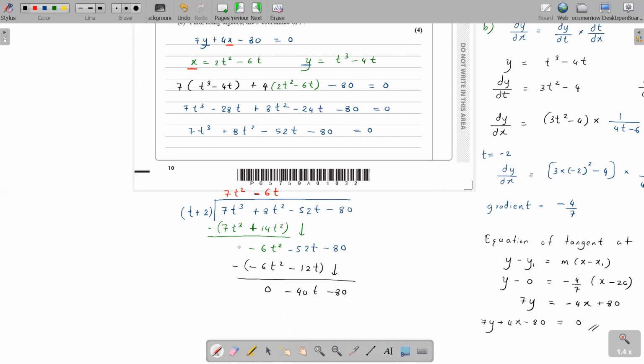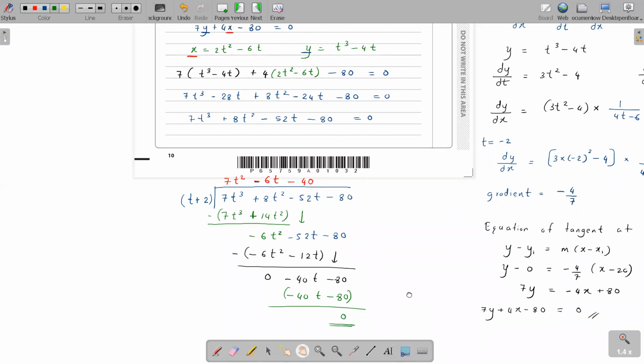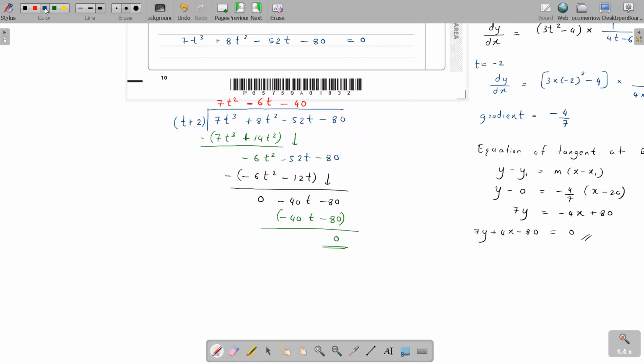Next, divide minus 40t by t and you get minus 40. Multiply by minus 40: minus 40 times t is minus 40t, minus 40 times 2 is minus 80. Subtract these two and it will be a perfect 0. So you have the factors of 7t cubed plus 8t squared minus 52t minus 80 equals 0. One factor is t plus 2, the other factor is the quotient. Are you with me?